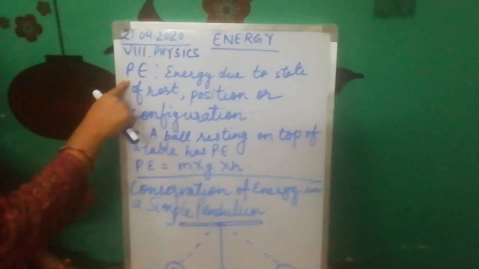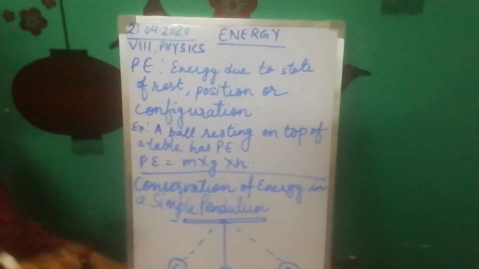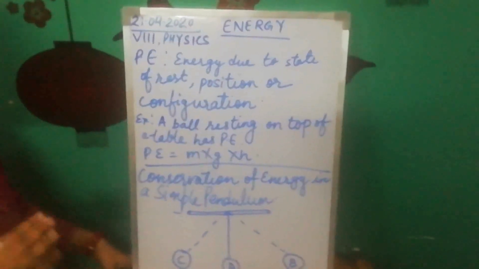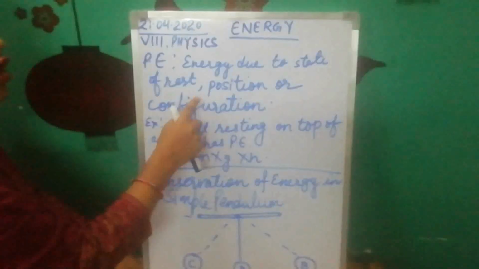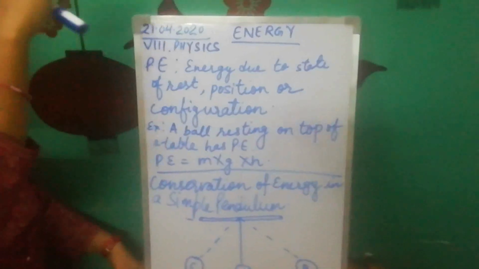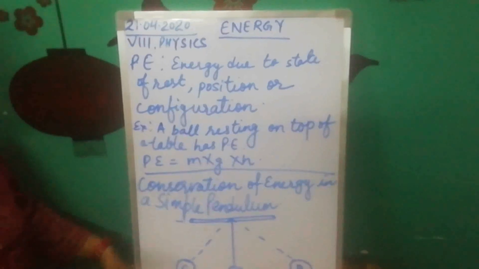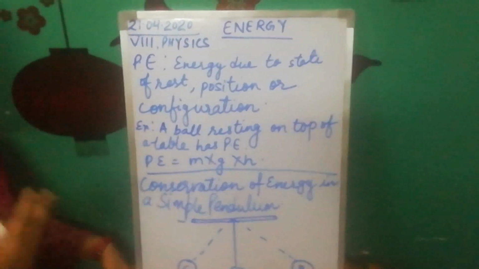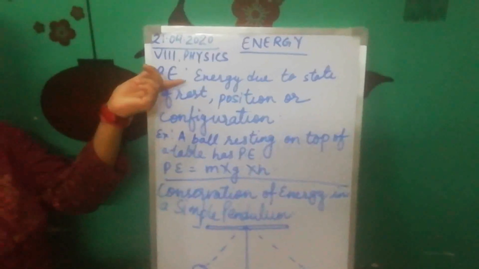Now the next type of energy is potential energy. What is potential energy, class? Potential energy is the energy stored in an object or a body due to its state of rest, because of its position, that means it is kept at a height, or due to its configuration. Configuration means when you change the shape or size of a body, an energy gets stored in that object. That is called potential energy.